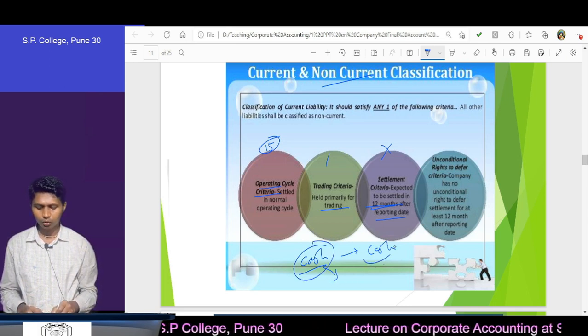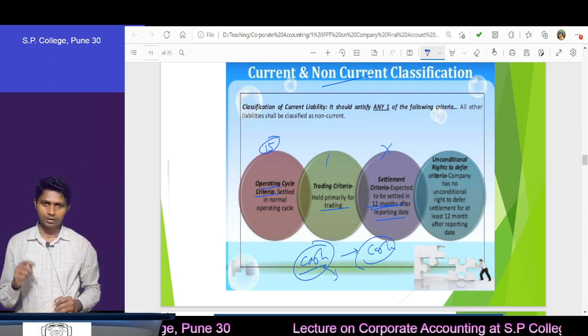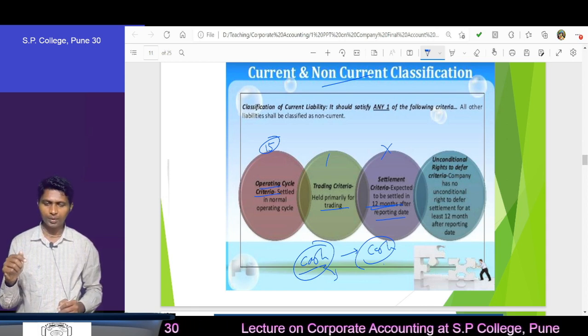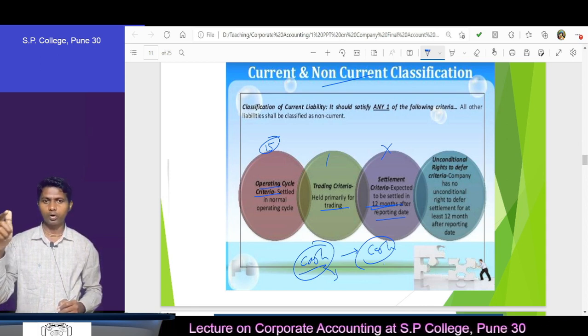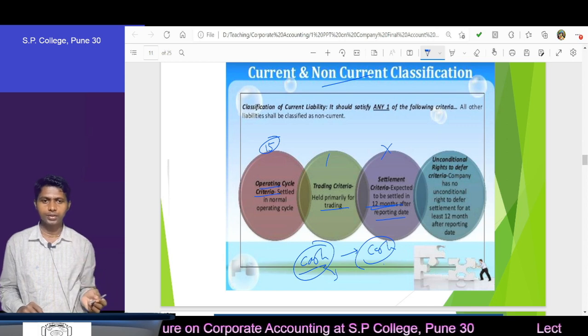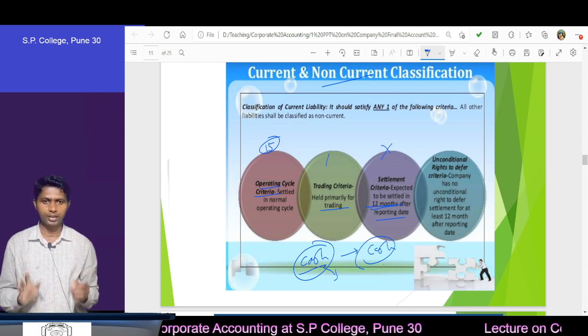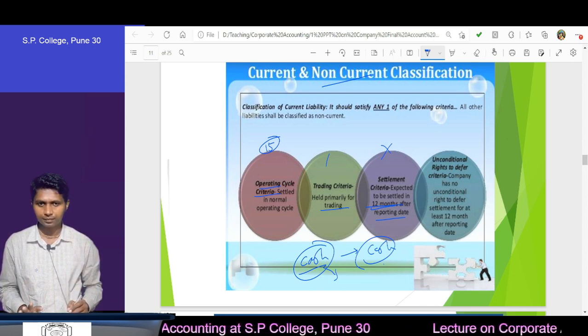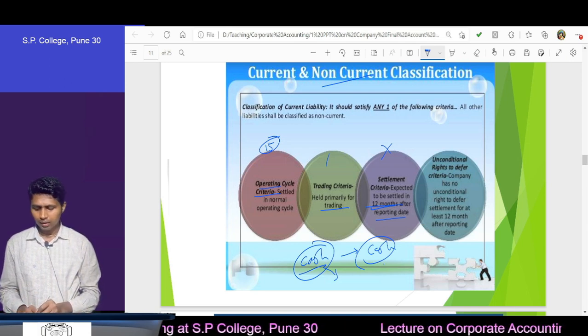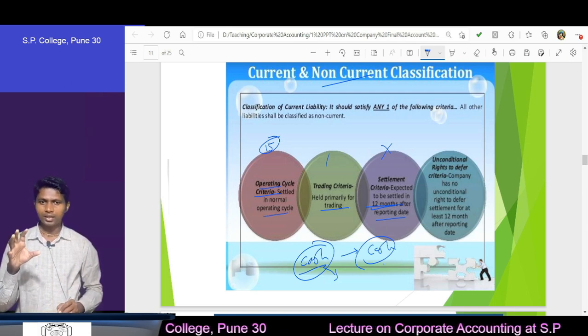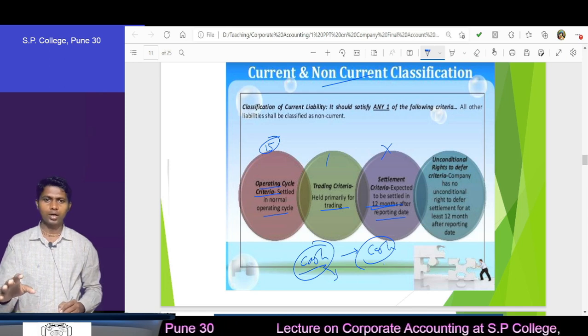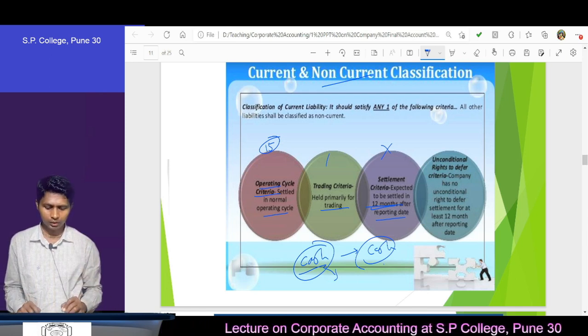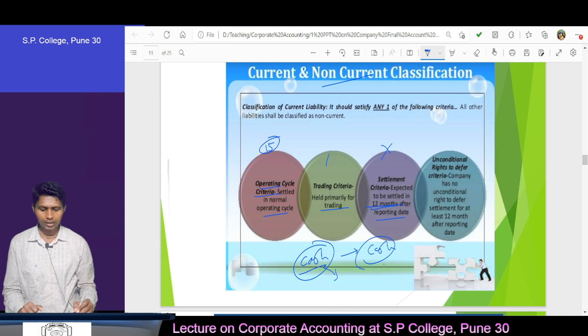That means from money to money. The operating cycle starts with the procurement of raw material and ends with realization of cash from debtors. Understood? If your particular item is within the operating cycle, then that is called current, otherwise that will become non-current. And then unconditional right.